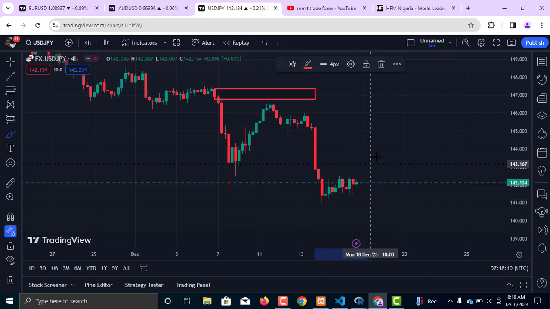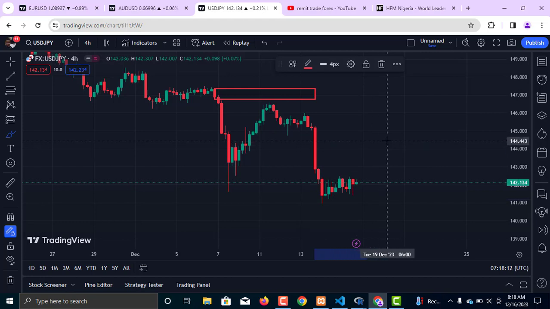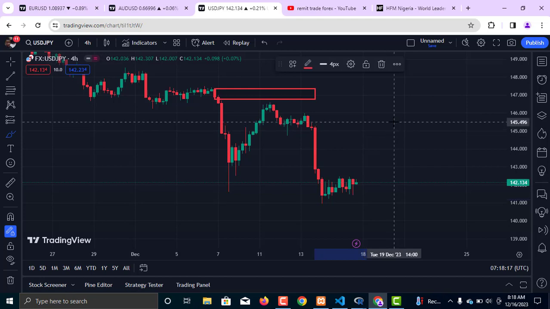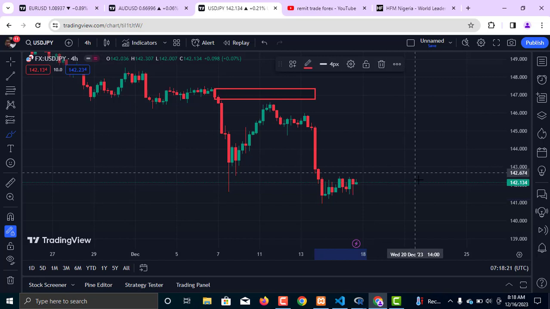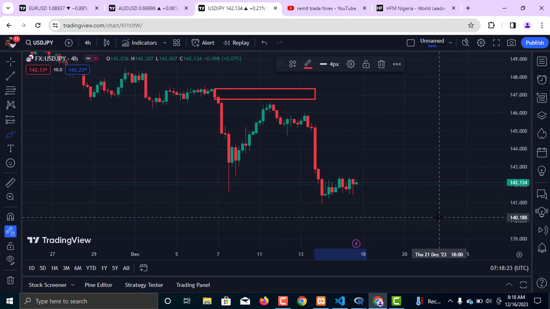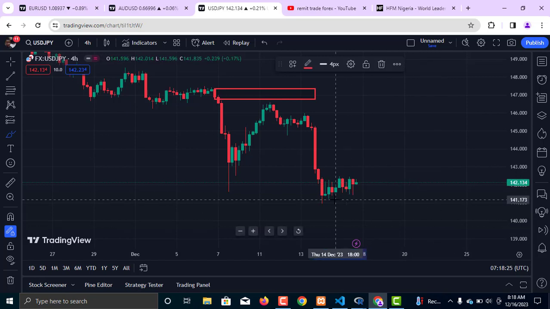So expect the market to retrace into this very area of 144.44 and this very level of 145.49. Within this area, market is going to come back down again and create a possible new low on this very pair. This is what I am expecting right now, and this is what you need to focus and pay attention to as we resume the next trading week.